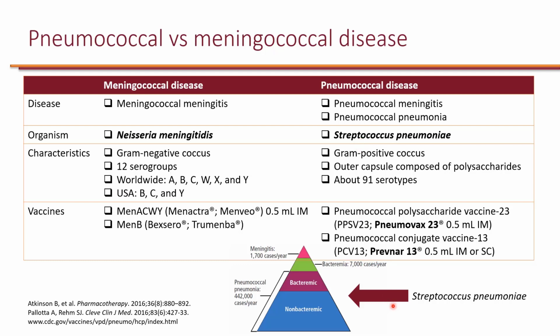prevent meningitis. In fact, Streptococcus pneumoniae can cause several systemic infections, including non-bacteremic, such as pneumonia, and it can also cause bacteremia, which can also lead to meningitis. So with meningitis, you can see a smaller portion of these cases are meningitis, but the fatality rate is much higher in meningitis compared to other diseases caused by Streptococcus pneumoniae. So really, in order to prevent meningitis, you need 2 vaccines. You need meningococcal vaccine and you need pneumococcal vaccine.